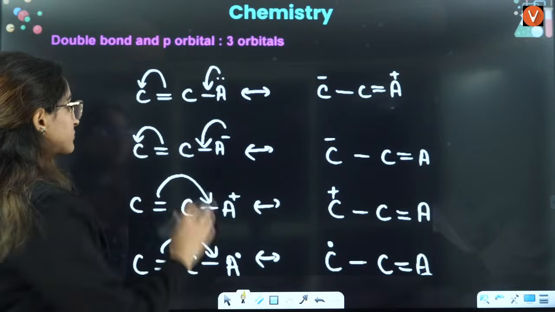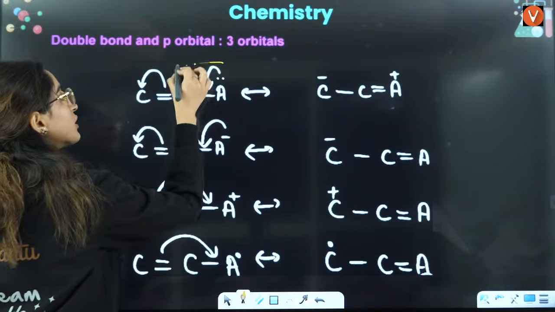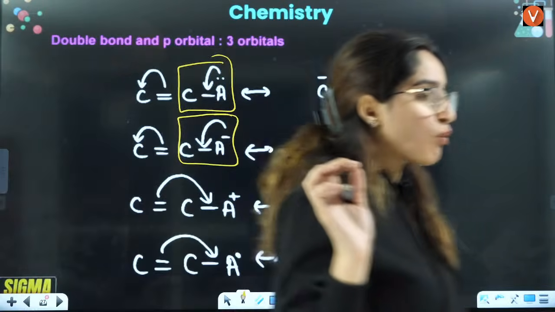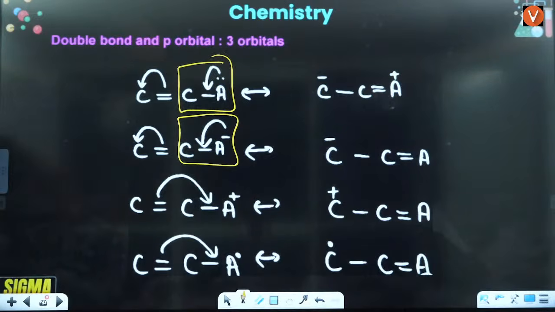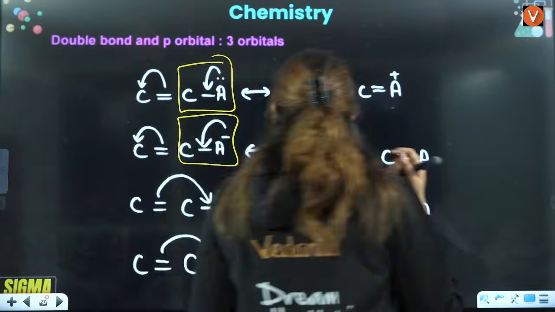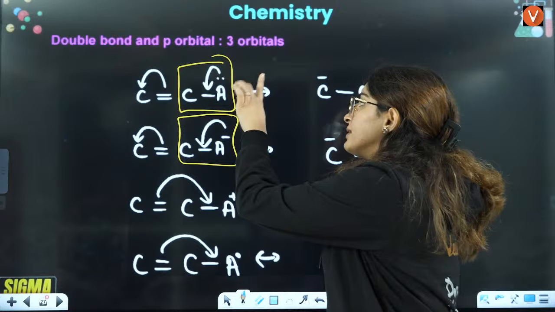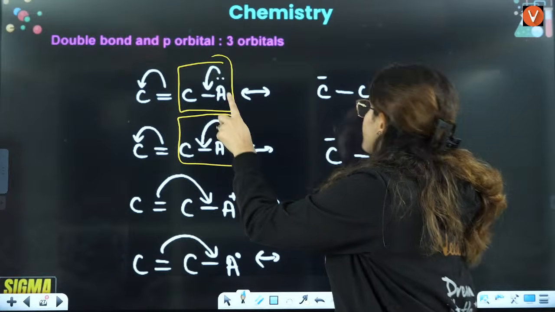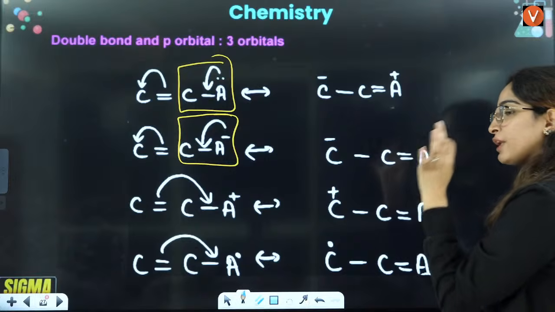Okay? Whenever, see, one difference you will see. Can you see this major difference here? Now that's why I taught you that conceptual knowledge is very important for you to understand organic chemistry. Otherwise you are just cramming things, and then what happens, ma'am, we don't understand organic chemistry, it's very tough. Now beta, tell me one thing. Lone pair is shifting here, negative charge is shifting here. After shifting you have positive on A here, and after shifting you have neutral on A here. Can you tell me the difference?